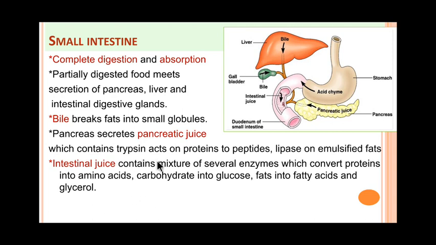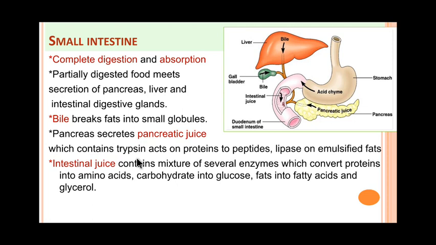That means all these enzymes act upon different types of food, and the action of these enzymes causes the conversion of all these. Because all these products are soluble in water, they are easily absorbed by the wall of the intestine. Now here bile breaks fats into small globules and the pancreas secretes pancreatic juice which contains trypsin.